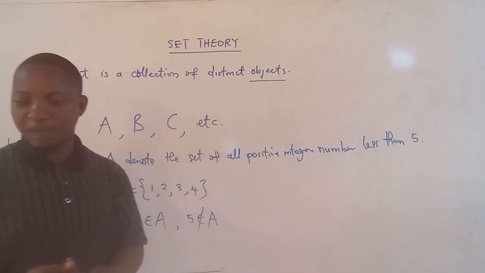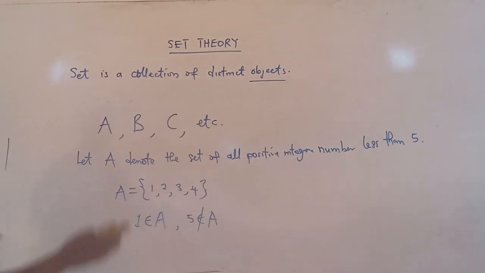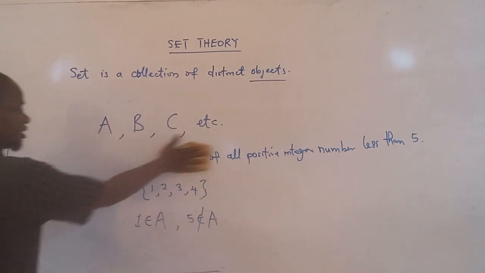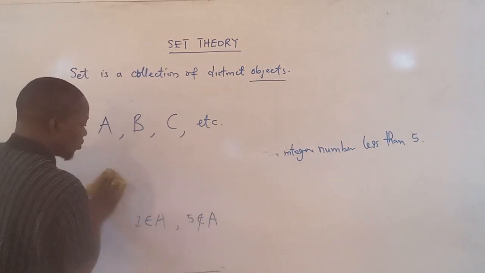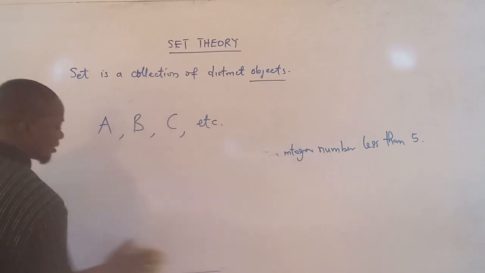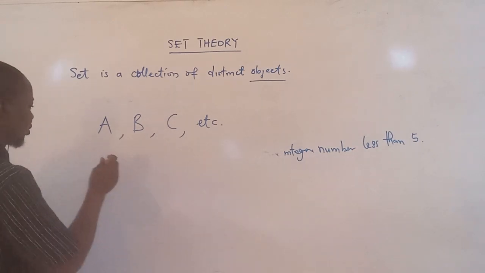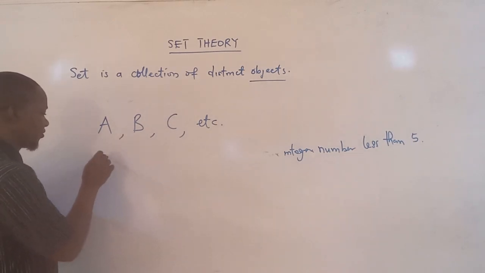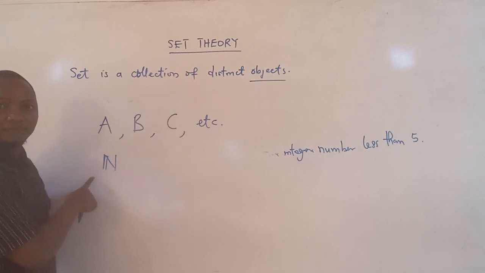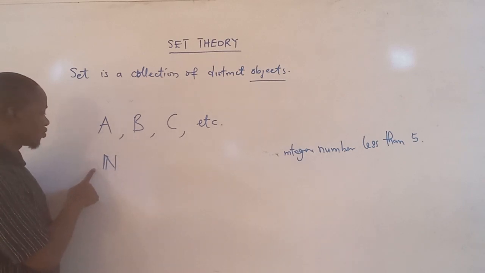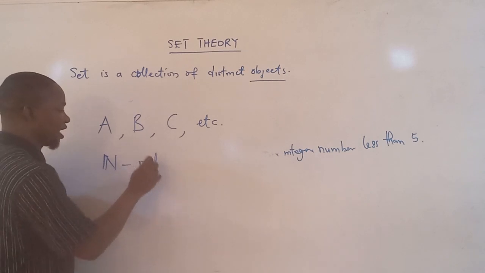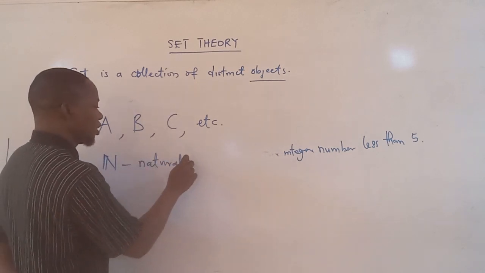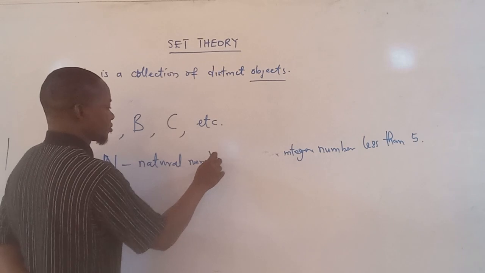We use a letter, but in this case, not an ordinary letter, a letter with a glyph symbol N. We use this N to represent natural numbers.